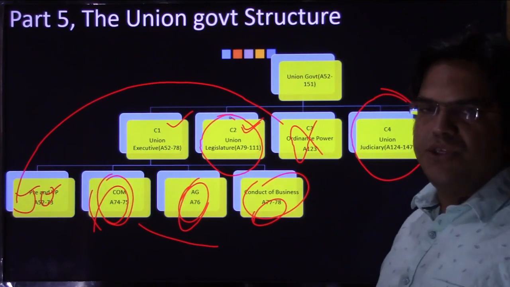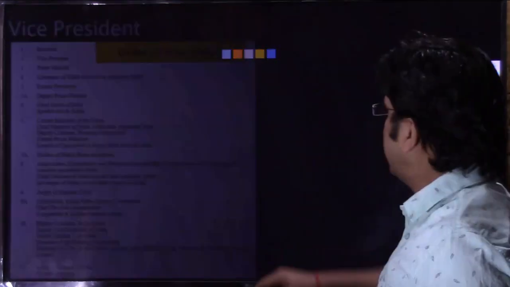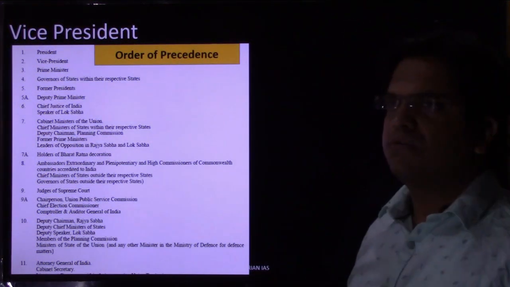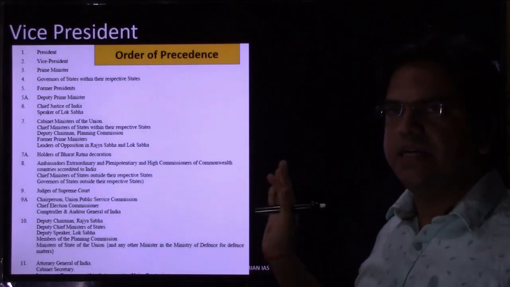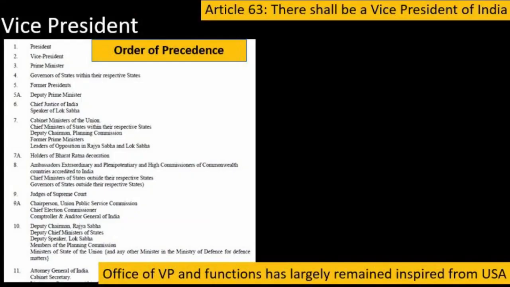Now, having discussed this union government structure, let us delve into the second leg of this chapter, and let us discuss the Vice President. See, the functions of the Vice President that we'll discuss in the next slide are not as widespread as we had presidential functions, because the president is the nominal head of our country, and his functions will be more widespread when compared to the vice president. So the vice president's function, you will see in the next slide, is limited only to 2 roles.